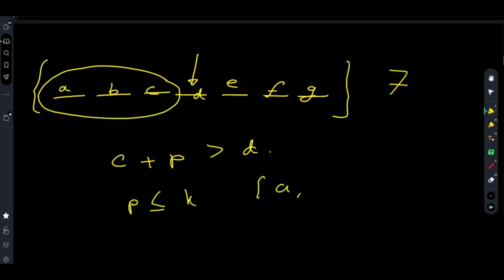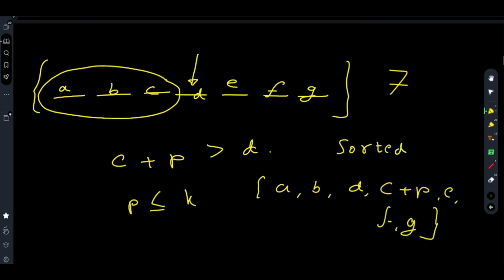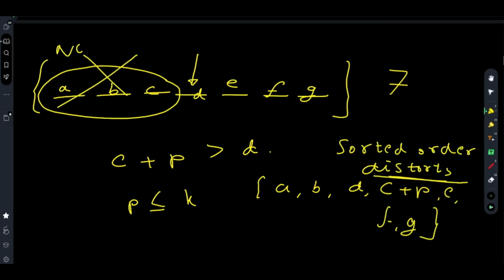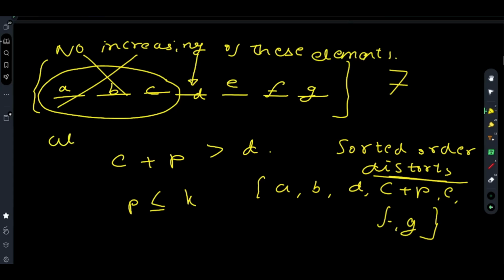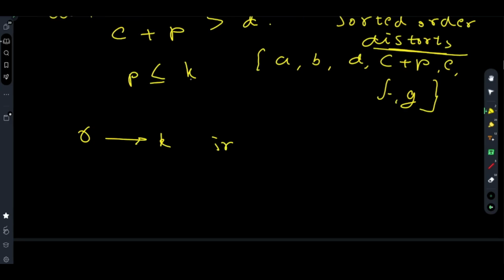Then what happens? The orange arrangement becomes d c plus p e f g. You see, sorted order distorts. Therefore, no increasing of these elements. Why is there no need to increase these elements? See, you have to find a new median, and you can make at most k increments. Therefore, you can effectively make from 0 to k increments.